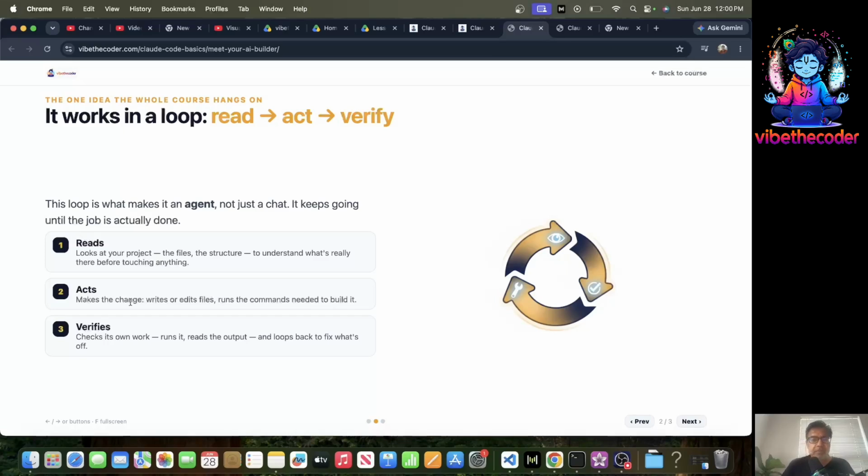And then it verifies: checks its own work, runs it, reads the output, and loops back to fix what's off. This is all magic, and once I show you, you will be shocked, amazed. Of course, you can start using it for anything to make your life easier.